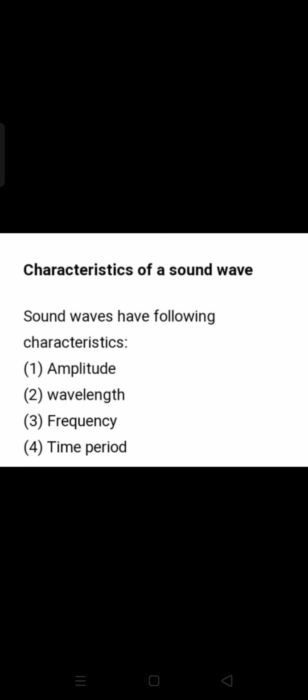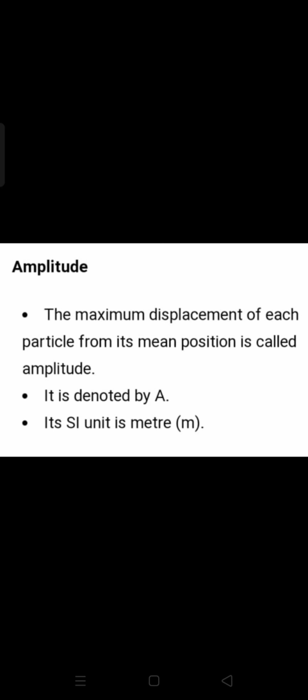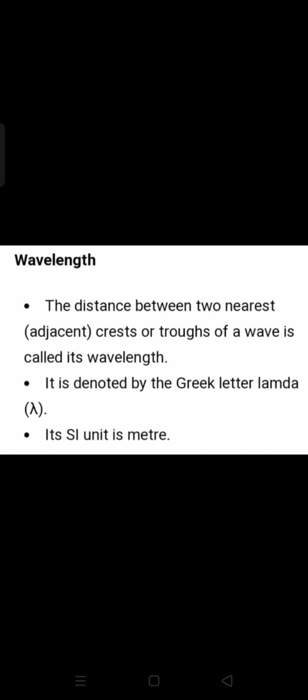Characteristics of a sound wave. Sound waves have the following characteristics. First is amplitude, second is wavelength, third is frequency, and fourth is time period. First, amplitude. The maximum displacement of each particle from its mean position is called amplitude. It is denoted by A. Its SI unit is meter. Its symbol is m.